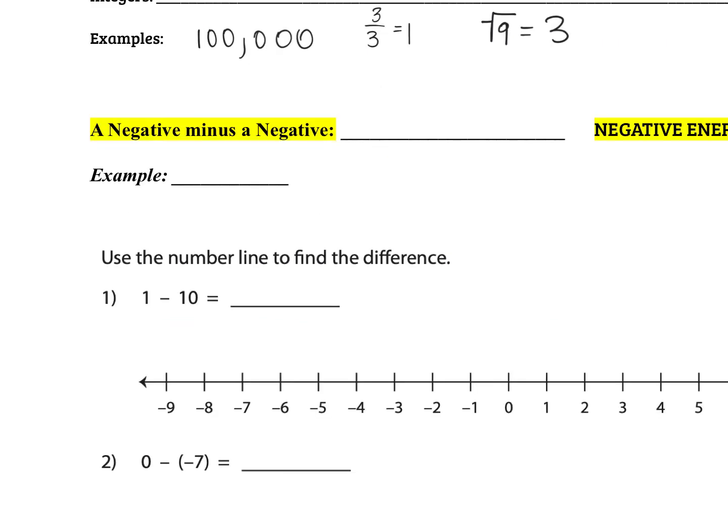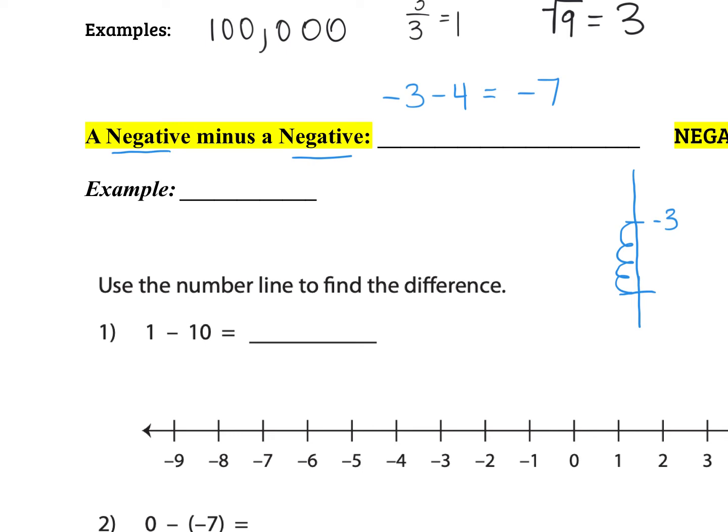Good. Let's give us an example to help us with a negative minus a negative. If I had negative 3 minus 4, it would be negative, right. Think, I owe my mom $3 and now another 4. Or I'm 3 feet below sea level and I'm going down another 4. So where would we end up? If we're going down another 4, where do we end up, guys? We end up at negative 7.